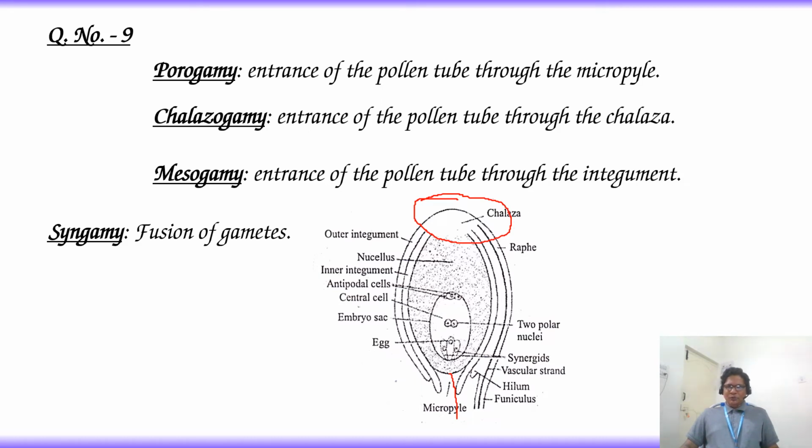If the pollen tube enters through chalaza, it is called chalazogamy. Hence, the answer is option 2, chalazogamy.